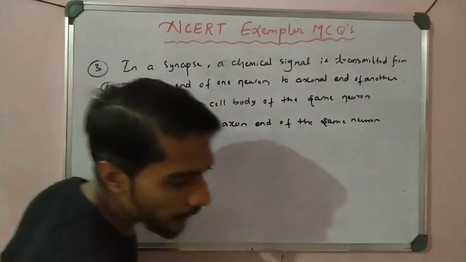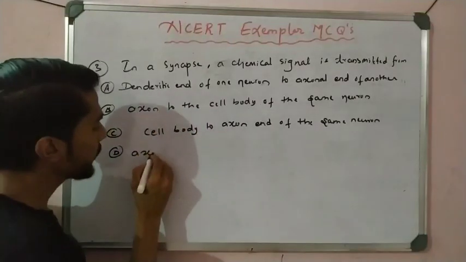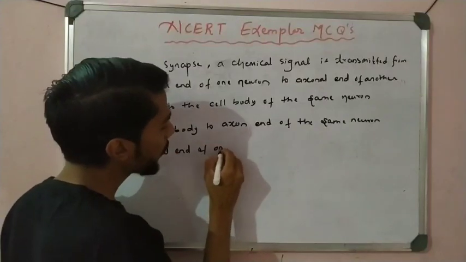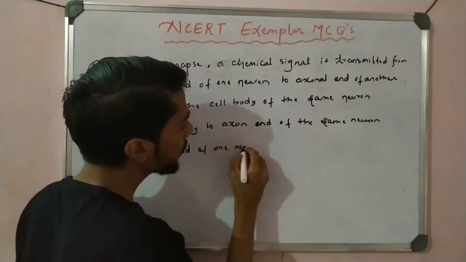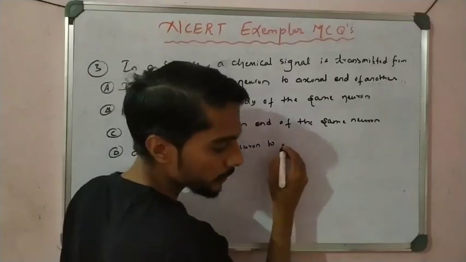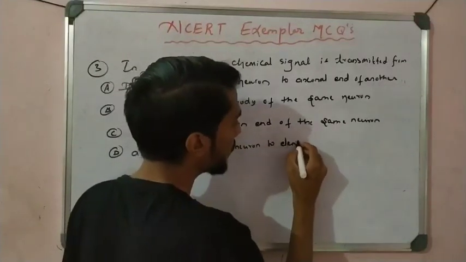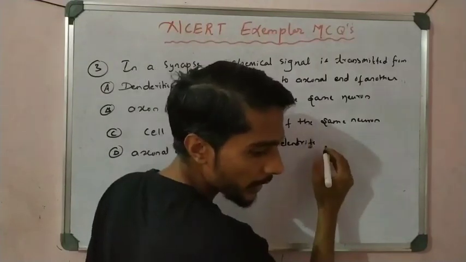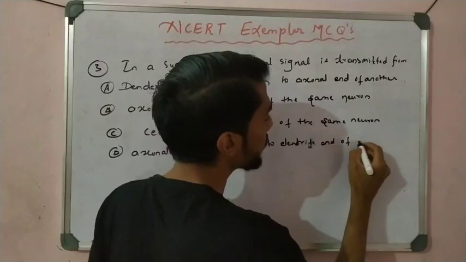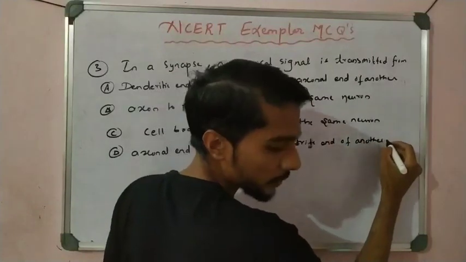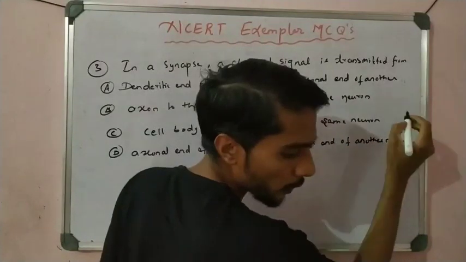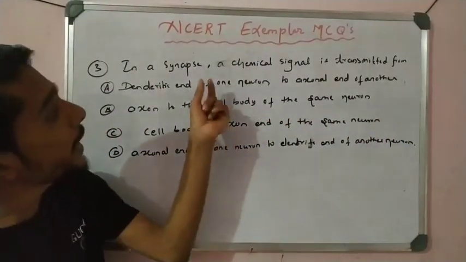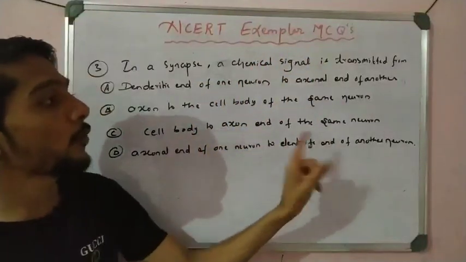Option D: axonal end of one neuron to dendrite end of another neuron. So see, in a synapse a chemical signal is transmitted from where to where, right?